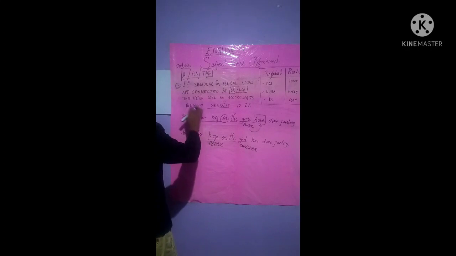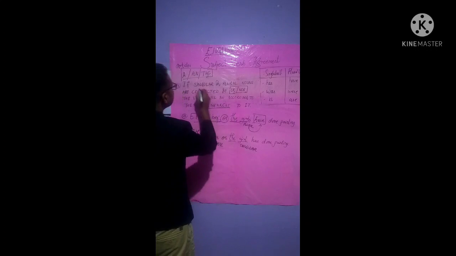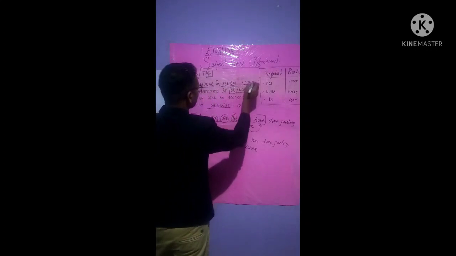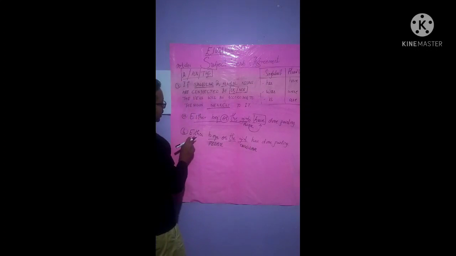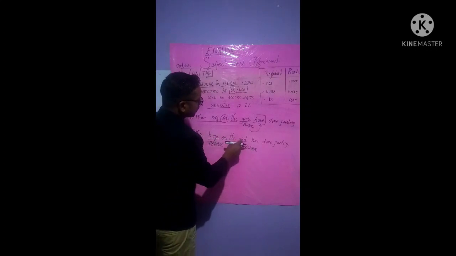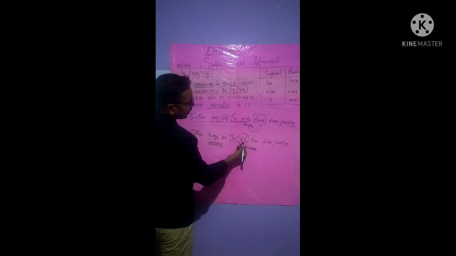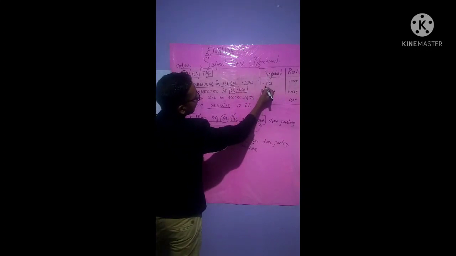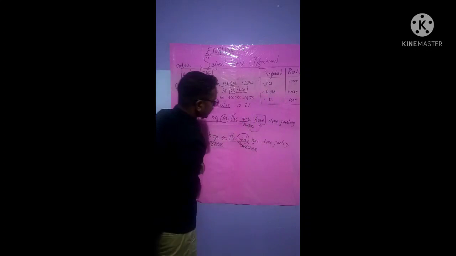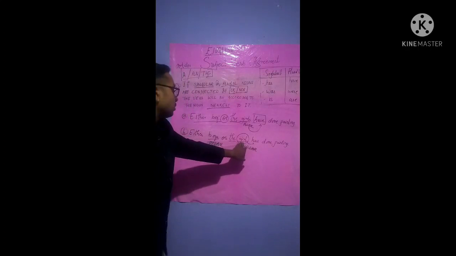See, the rule says the verb will be according to the noun nearest to it, nearest to the singular or plural nouns, isn't it? So the nearest noun, see, "either boys or the girl has done painting." The nearest noun here is singular, isn't it? Singular, then has is used. Singular verb is has, isn't it? So we have used a singular verb here in order to satisfy the nearest noun, or the pronoun, isn't it?